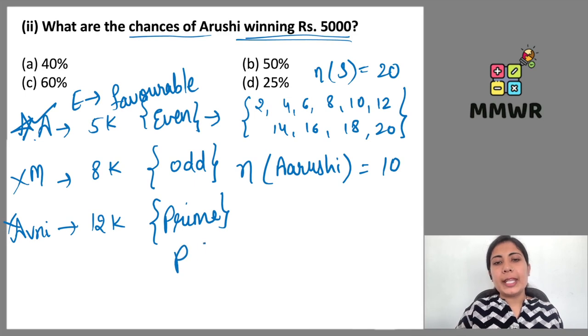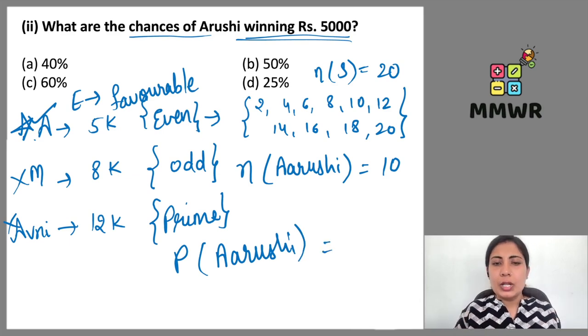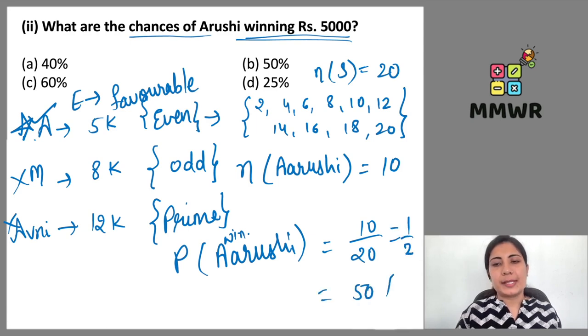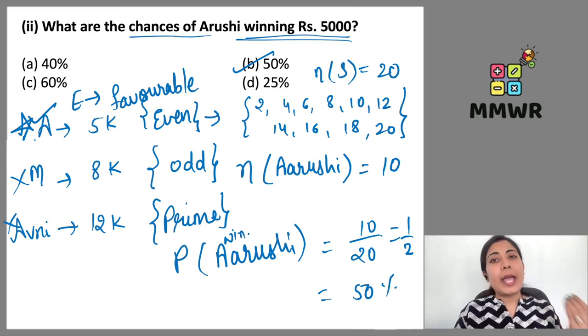So the probability of Arushi winning, you can write it this way also: probability of winning Arushi is 10 upon 20. That means 1 by 2. Or we can write 50%. 1 by 2 means 50%. So what are Arushi's chances of winning? 50%, because she is going to win in the case when the arrow is pointing towards an even number.